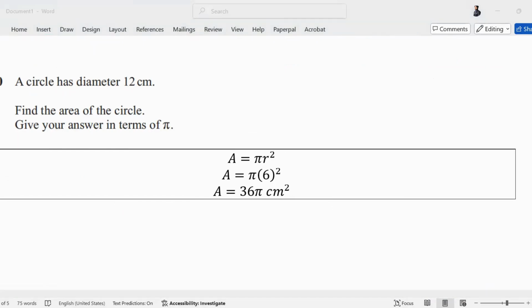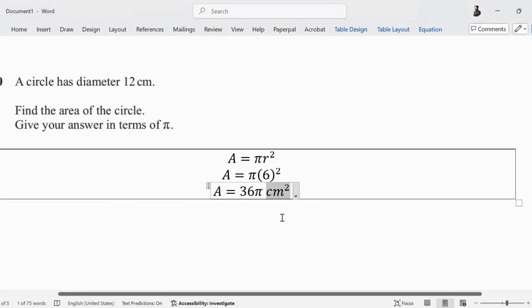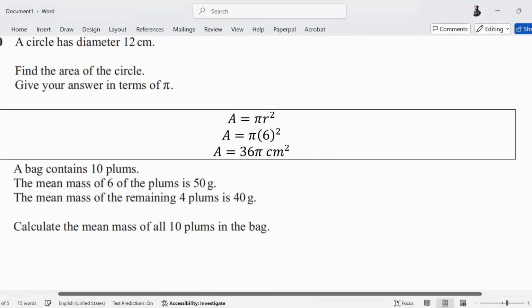I prefer students writing the units in their calculations in the last step. Why? Because sometimes unit conversion is required. You don't get a mark for it, but it is a good habit to write down the unit so that if you have to convert it, you are aware of the unit you are working with. Okay? Yes, the answer space has a unit, but I expect you to read it and it will be easier.